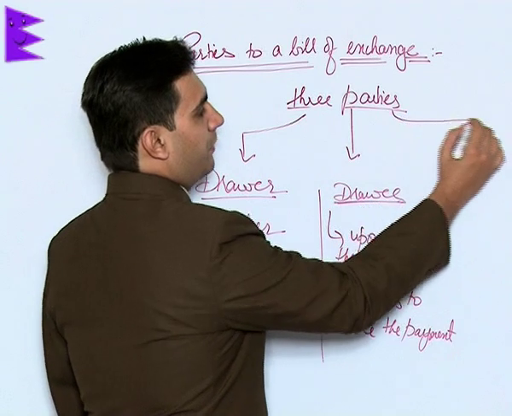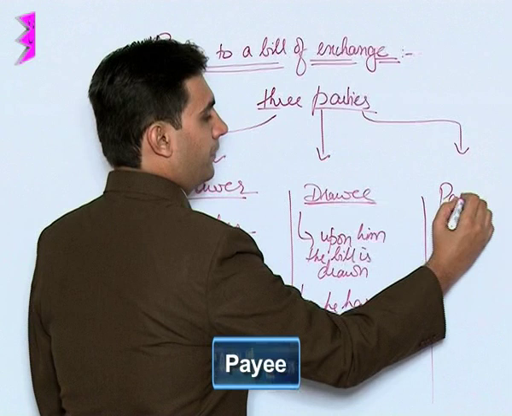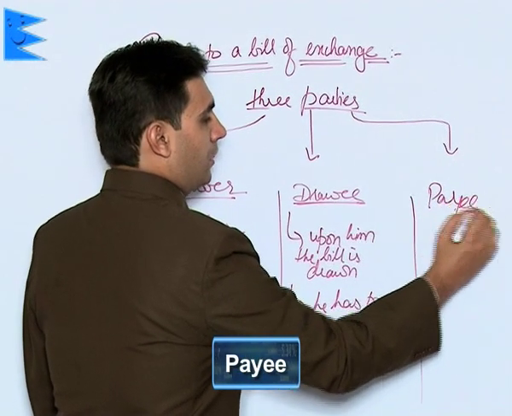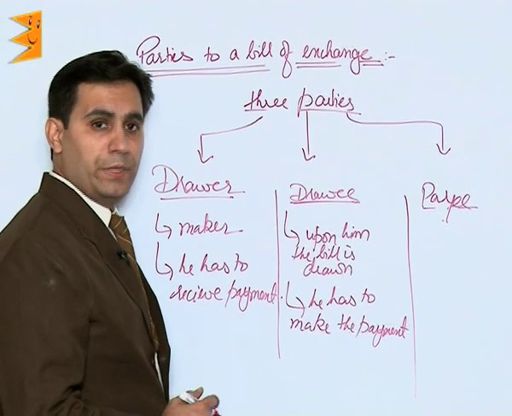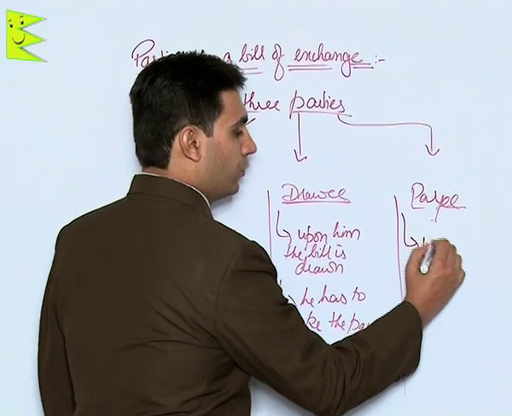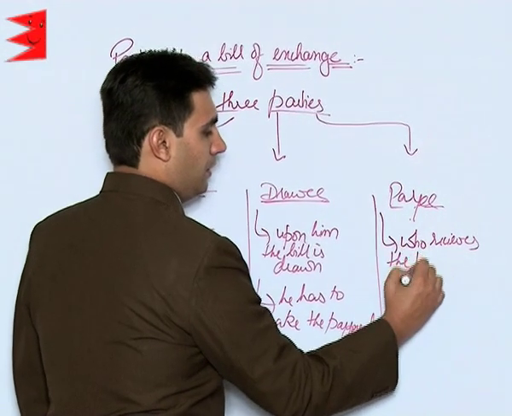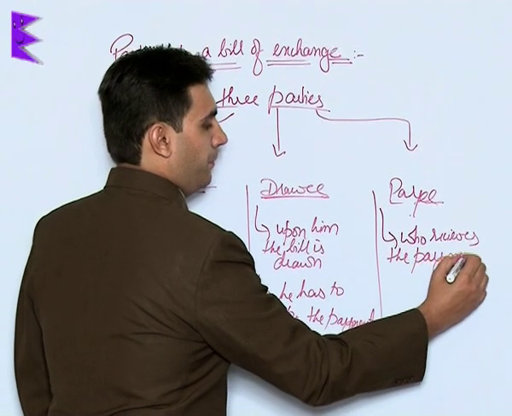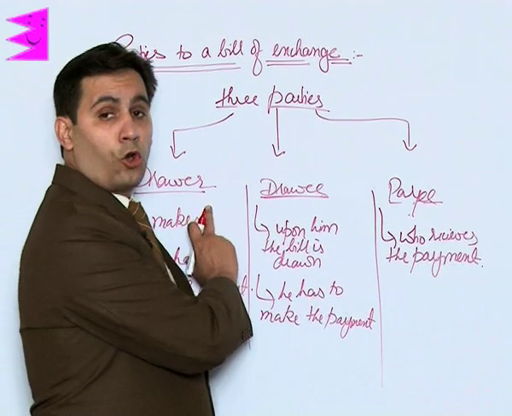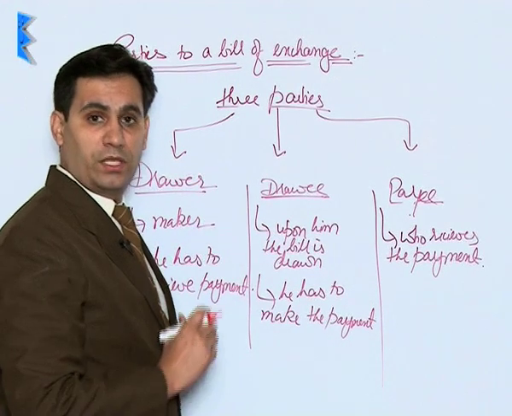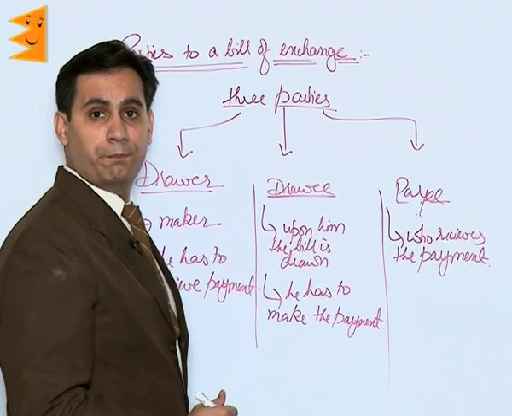Then students, we have a third party, that is the payee. Now who is a payee? Payee is the person who actually receives the payment. Now in most of the cases, if the drawer retains the bill, he will receive the payment. So drawer himself will become a payee.